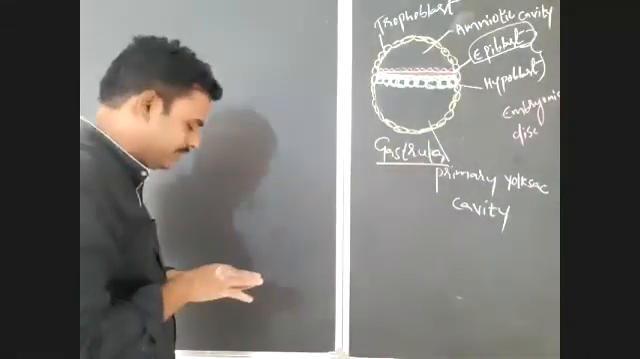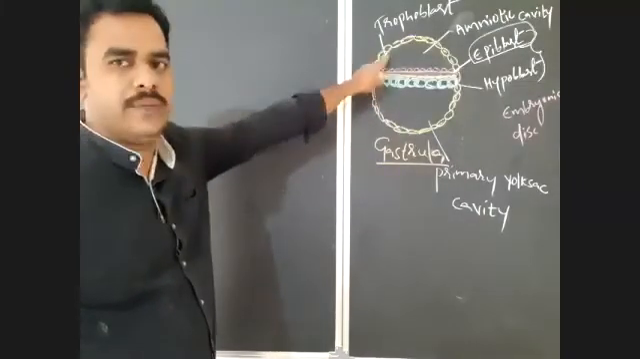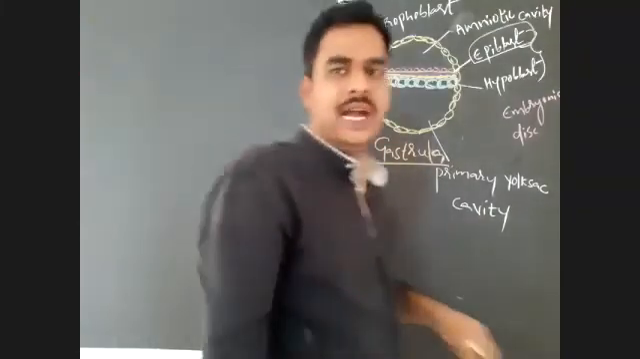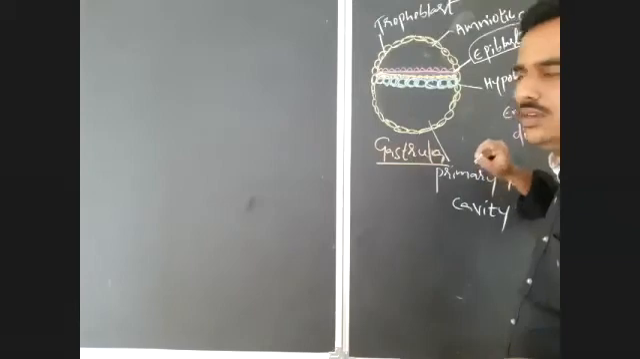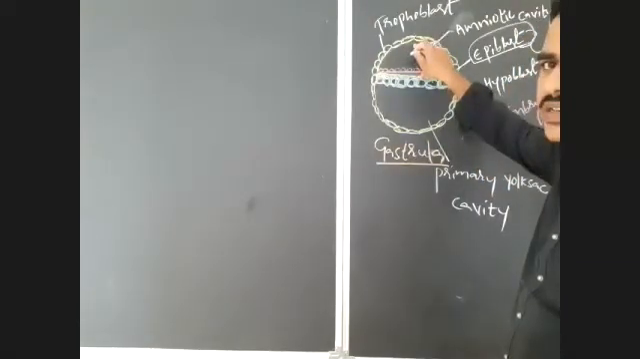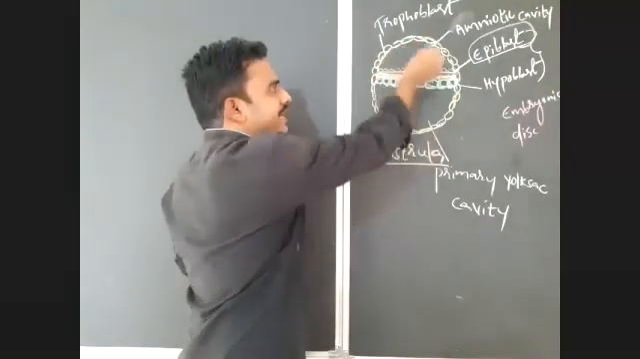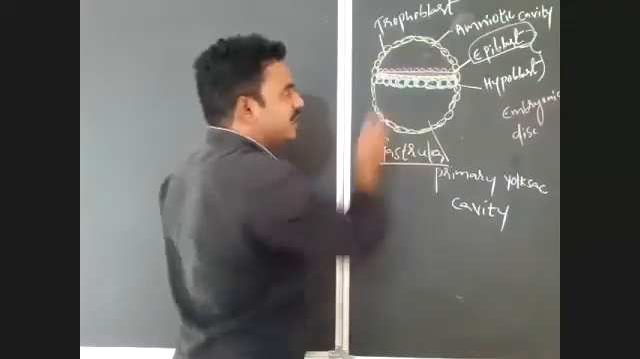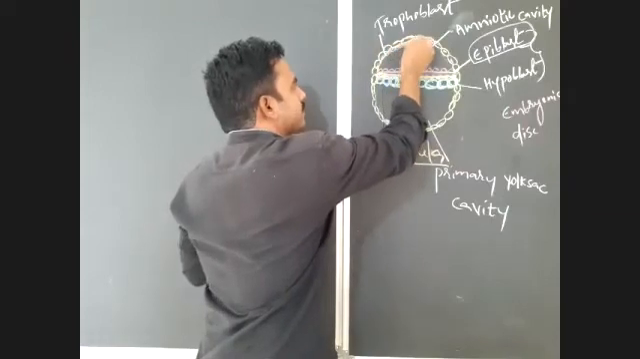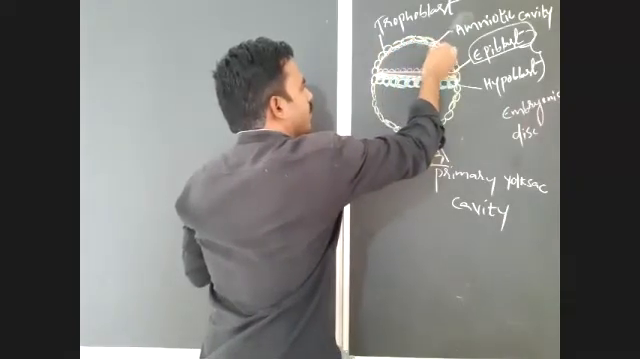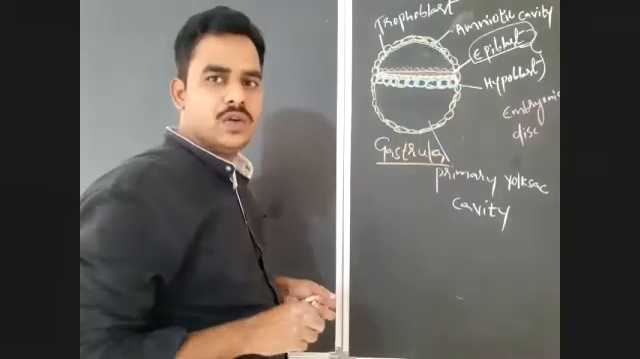Now, one thing you should remember here: the amniotic cavity present here is the cavity of an extra-embryonic layer, that is, the future amnion. Observe carefully, this amniotic cavity is lined by cells. The roof of the amniotic cavity is lined by amniogenic cells.